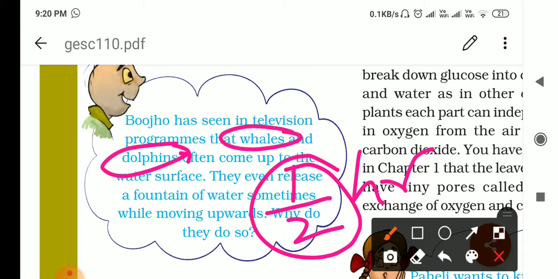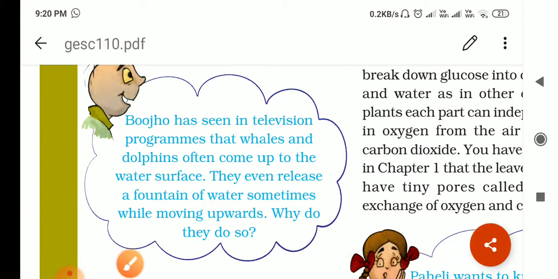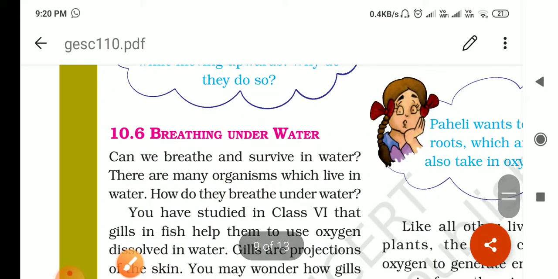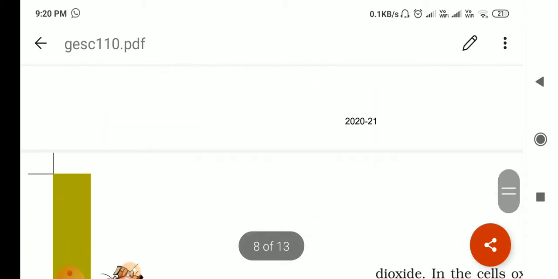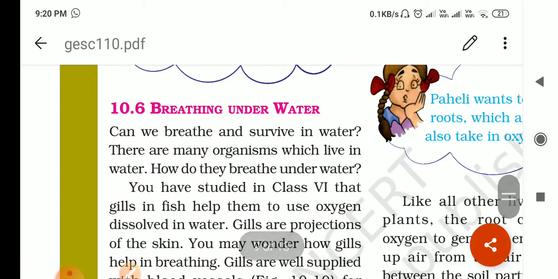And sometimes when they exhale, then water also, if they are under the surface of the water, then from there when they exhale, water also comes just like a fountain over the surface. Okay, then I told you about the frog, and now next is breathing under water.